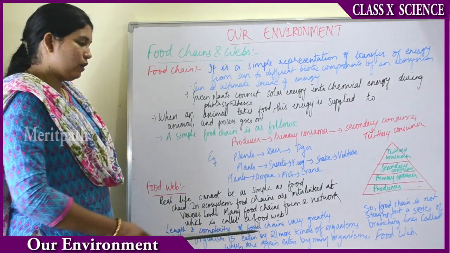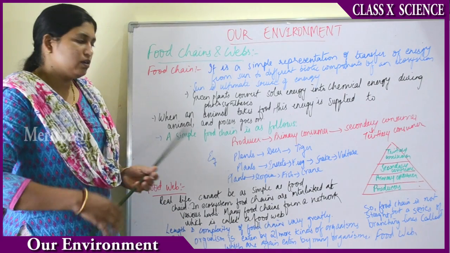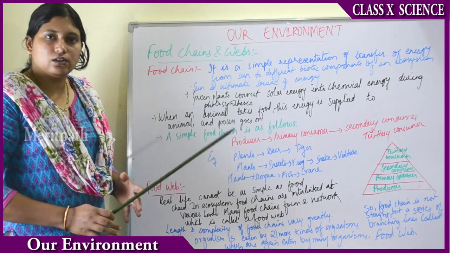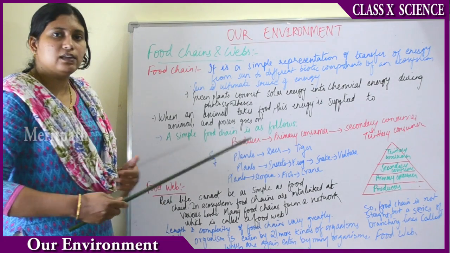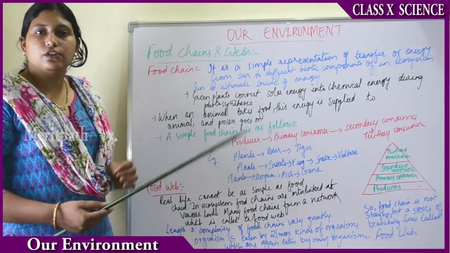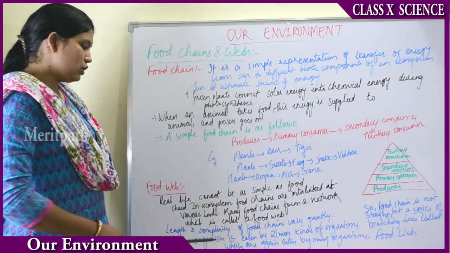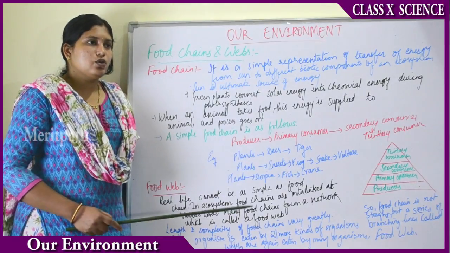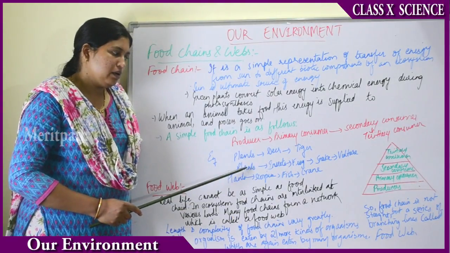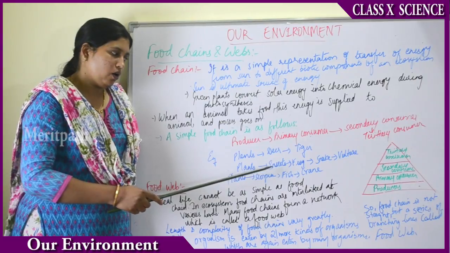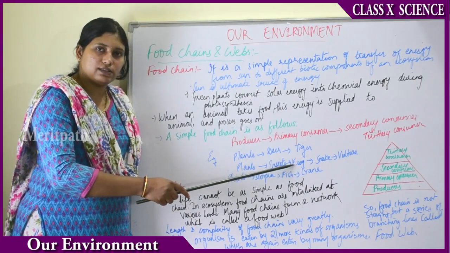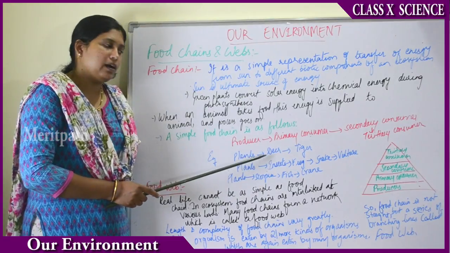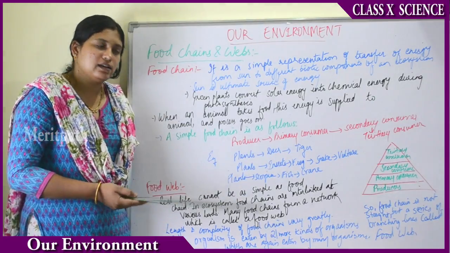The length and complexity of food chains vary greatly. This food chain is of greater length, this food chain is of lesser length. So the length and complexity are always different for each food chain. Each organism is eaten by 2 or more kinds of organisms. Say for example plants. Plants are eaten by insects, or plants can be eaten by frogs sometimes directly, or plants are eaten by deer, and plants are also eaten by many ants and insects.